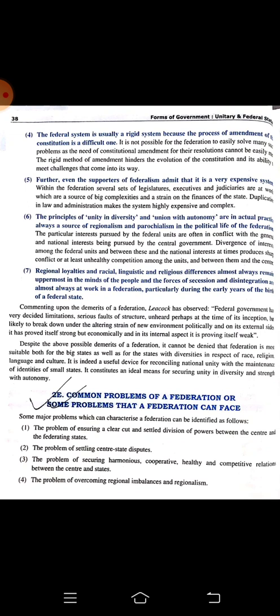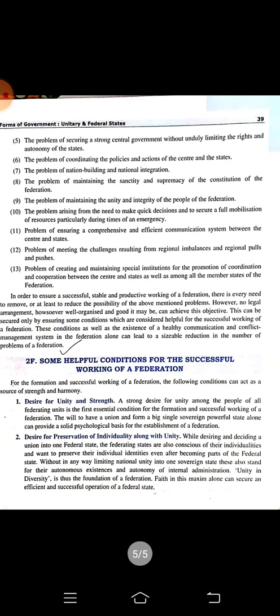The principle of unity in diversity and unity with autonomy, in actual practice, are always a source of regionalism in the political life of the federation. So here are a few points which speak about the problems of the federal system of government. What are the common problems? Again, they are talking about some common problems faced, and it is the same thing we have discussed above.